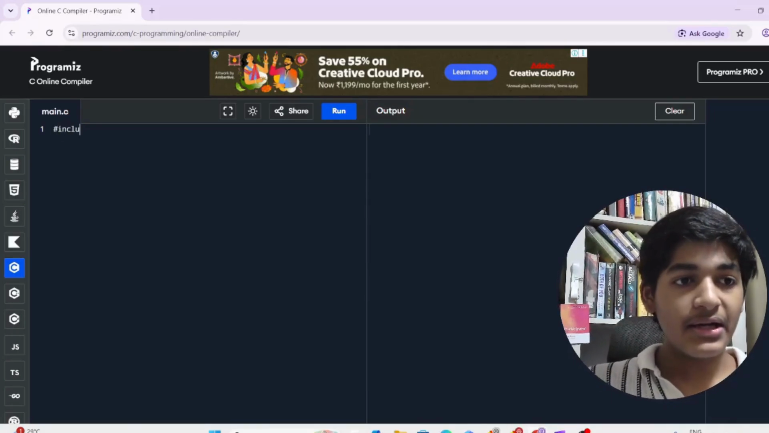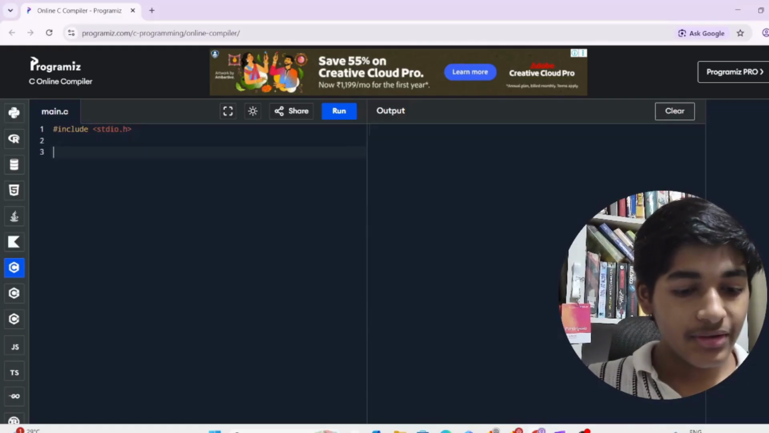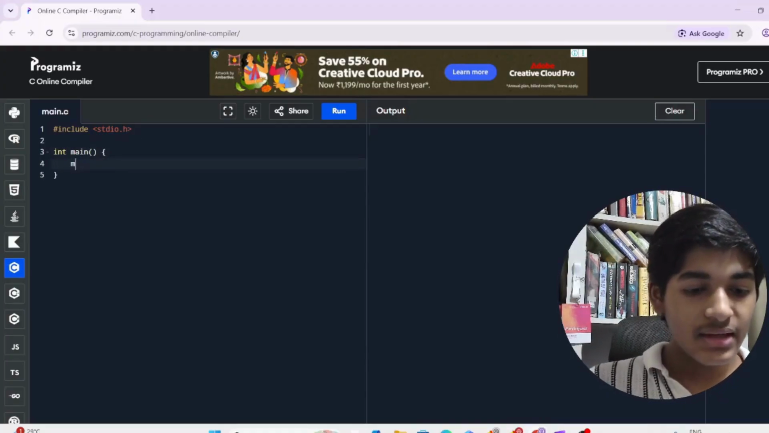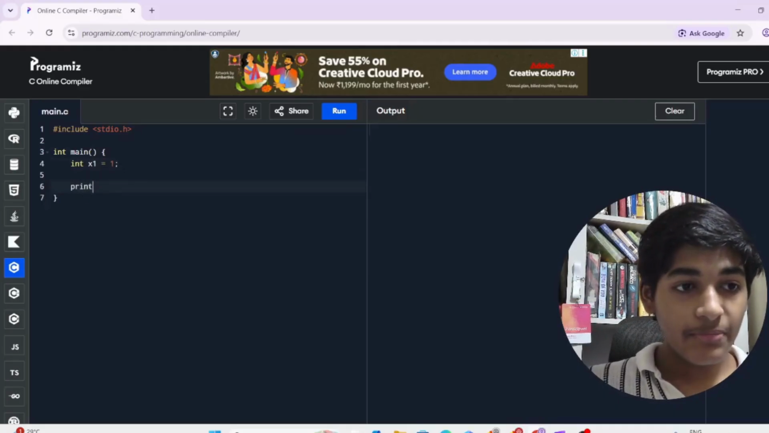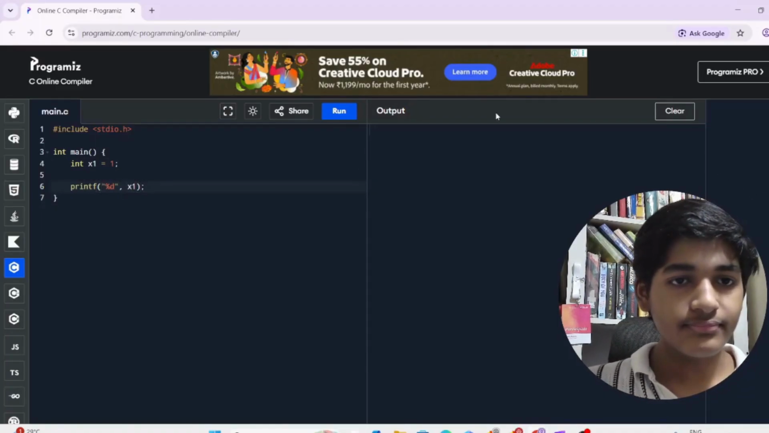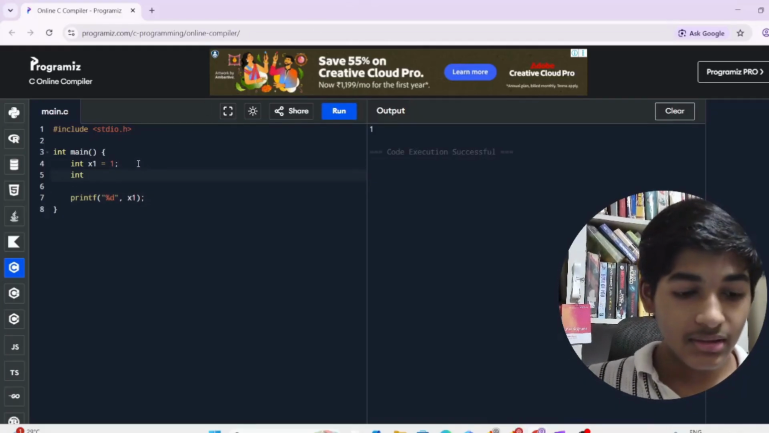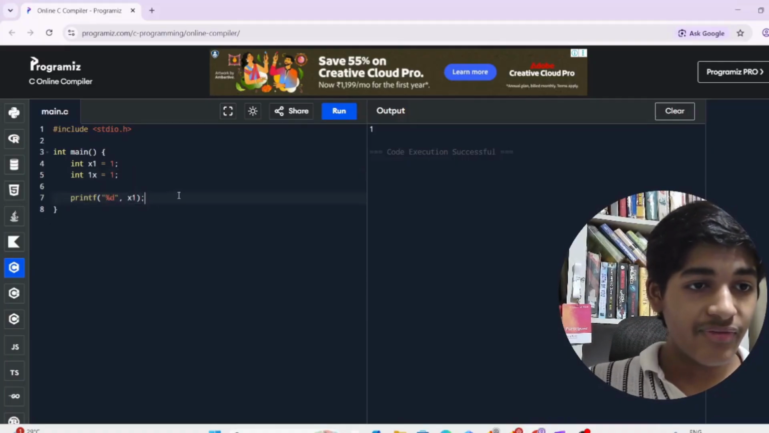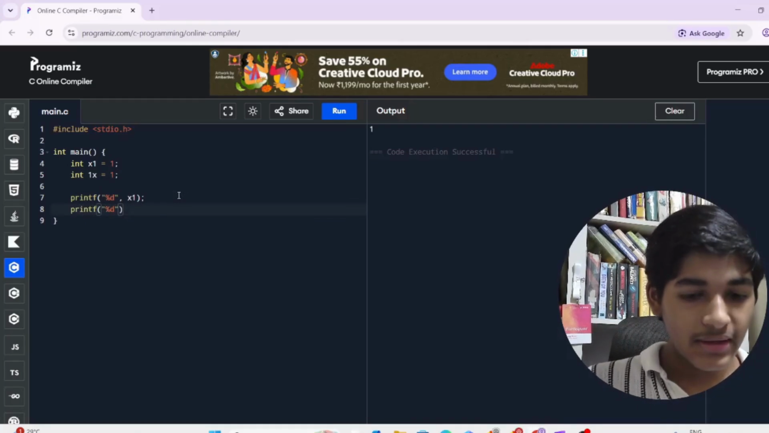So let's try it out to check whether the rule is correctly applied or not. So let's create a function main. Inside it I'll create a variable called x1 equal to 1, and then if I print x1, if I run the code, this will print 1. But if I try to create a variable called 1x and store 1, and if I print 1x, it will throw an error.